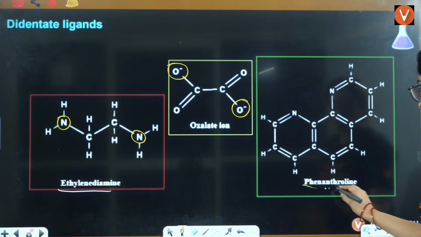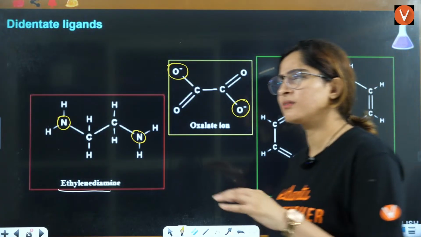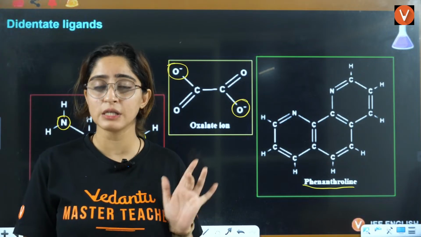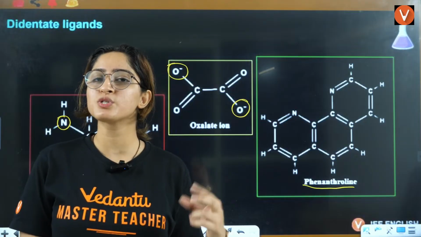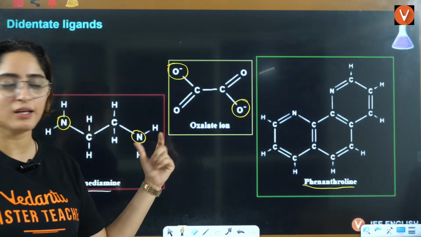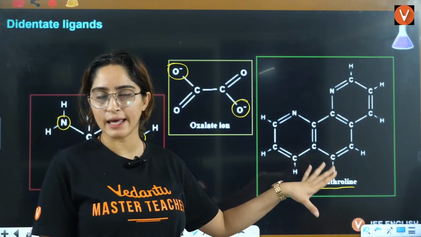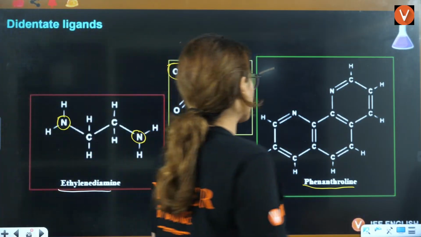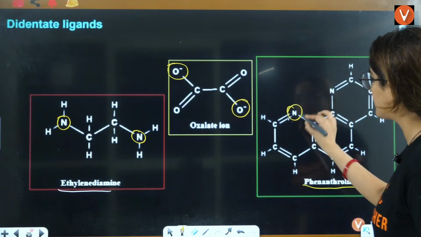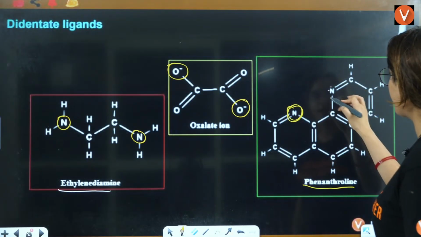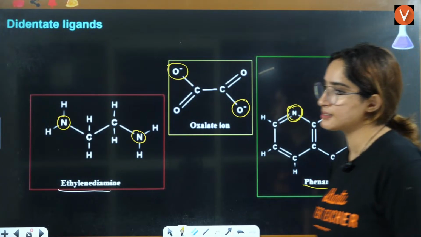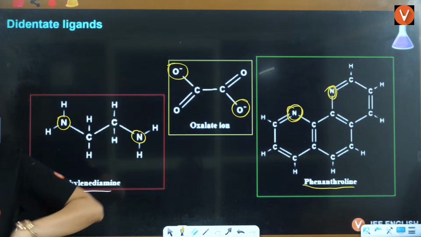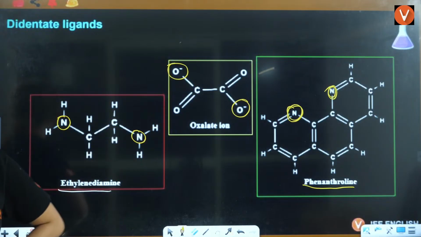This is phenanthroline. Phenanthroline structure is important for your JEE preparation. Otherwise, most famous are these two. This you will see very rarely, but the structure is important. They can ask you directly the structure. Here, this is a donating site and this is a donating site.